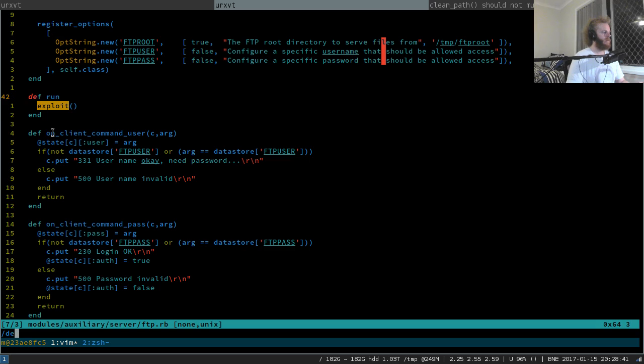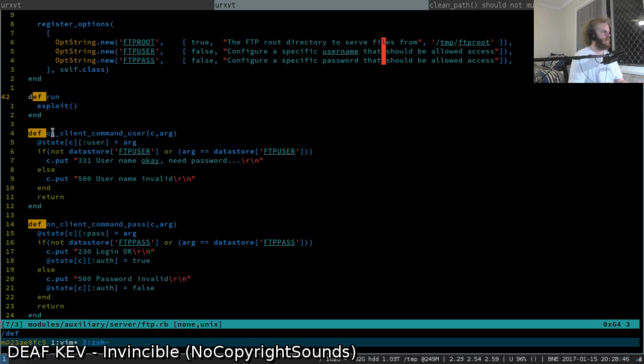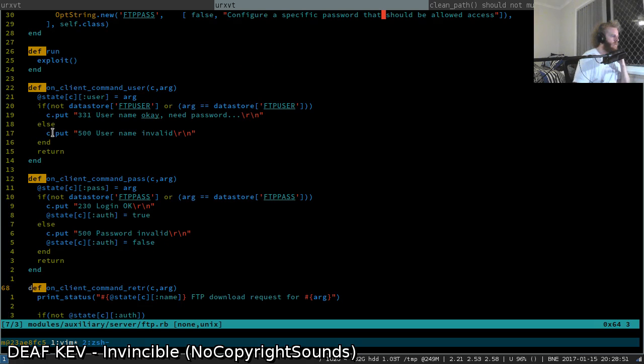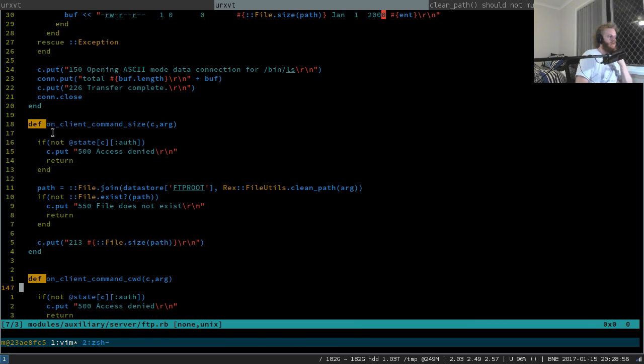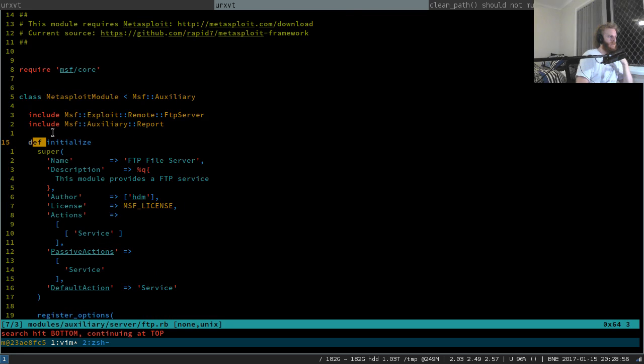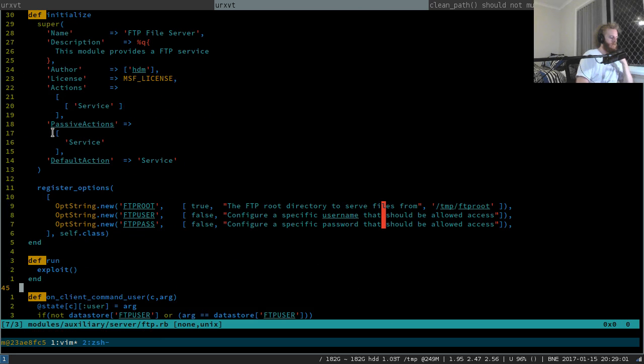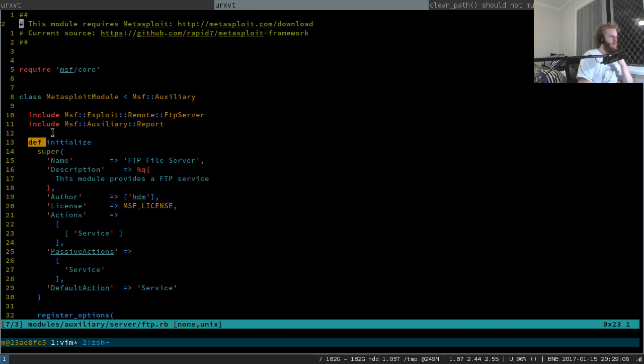We've got a whole bunch of defs: on client command user, on client command pass, retrieve, list, size, CWD, initialize. Does it pull in a library that maybe manages stuff?